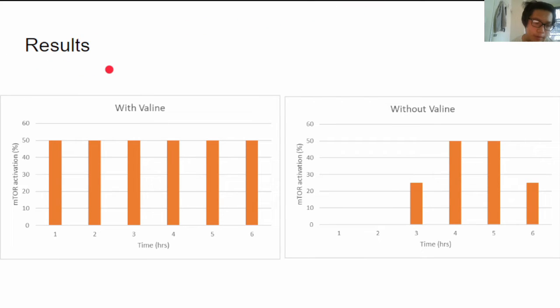So what are the expected results? With valine, we should see constant mTOR activation since it's under ideal conditions. However, without valine, we should initially see a decrease in mTOR activation since RAG-GTPase doesn't have the amino acids required for it to activate mTOR.